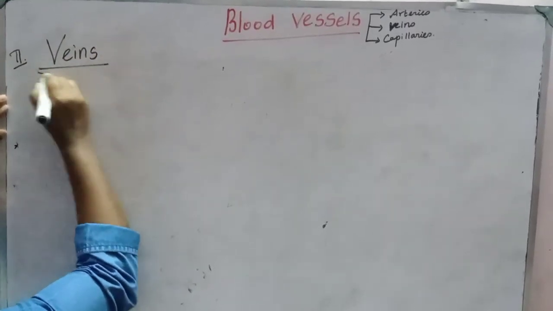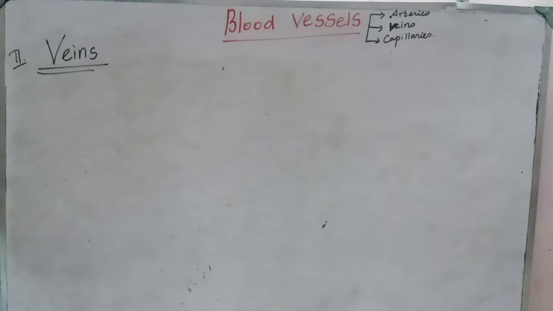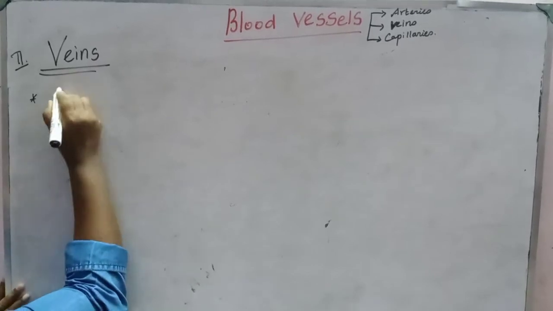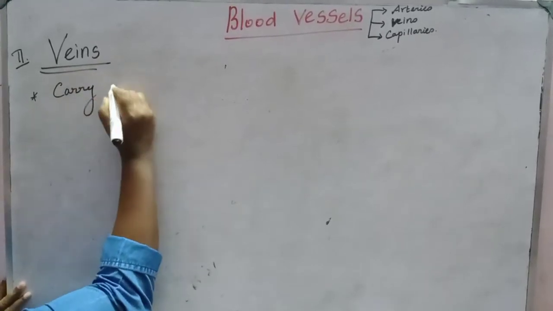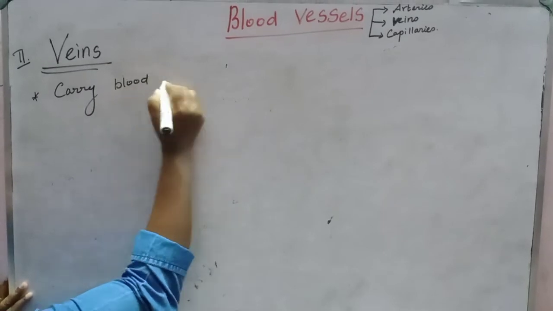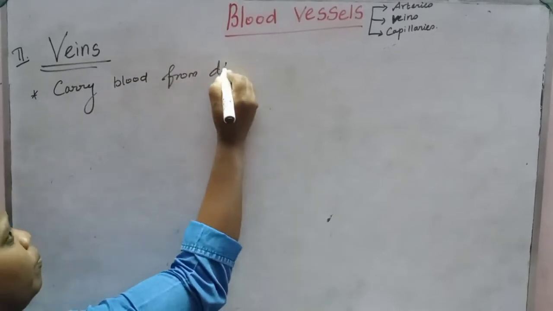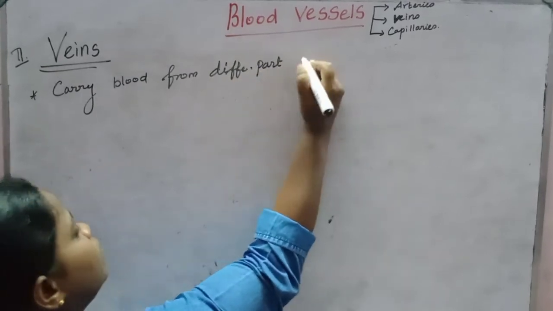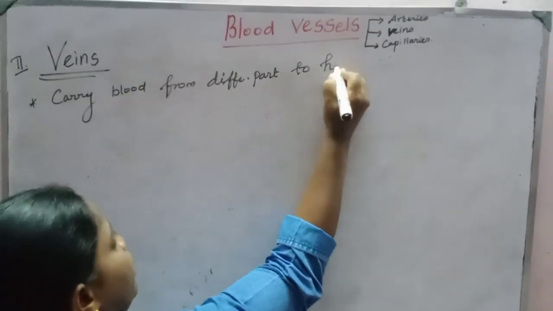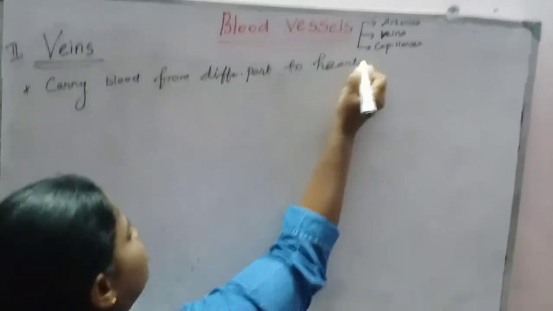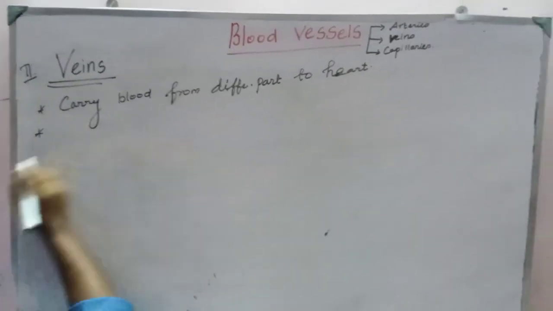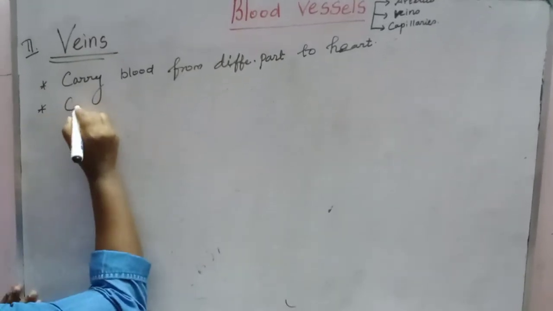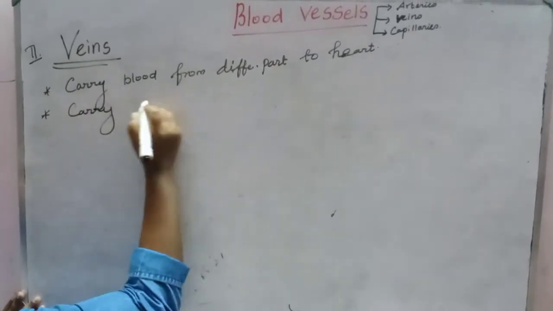Veins carry blood from different parts of the body to the heart. That is called veins. All the veins carry deoxygenated blood.